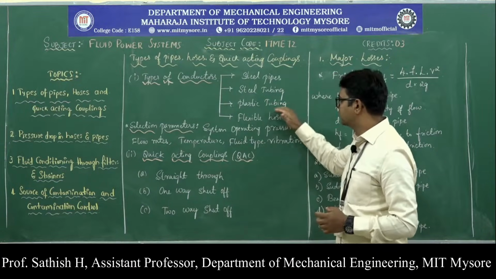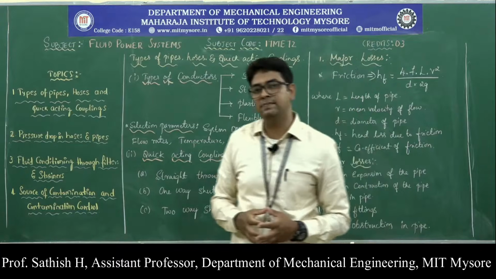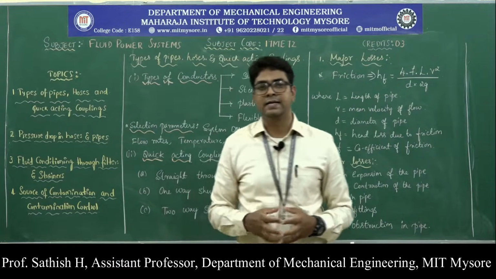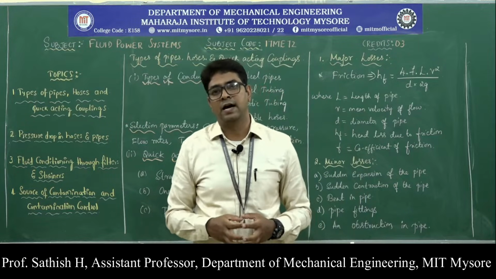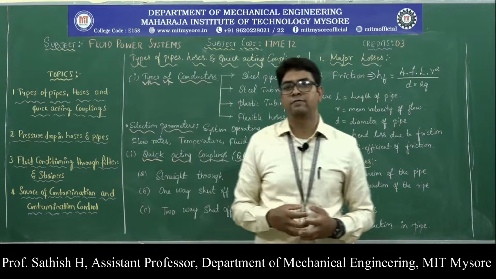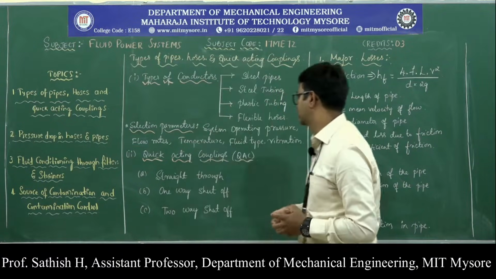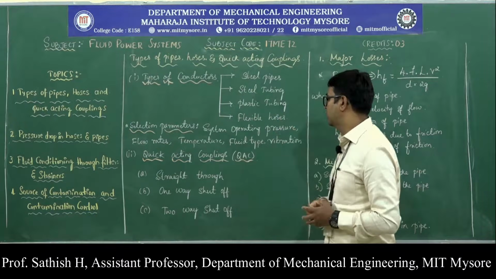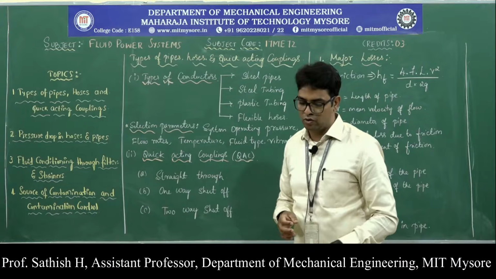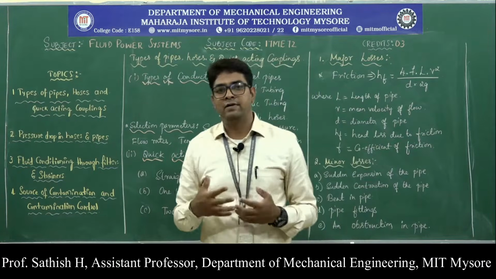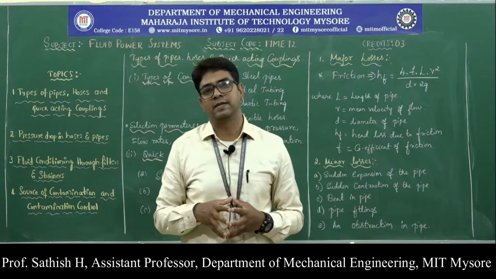And then plastic tubing, which is very widely used in industry because it is not so costly. It is cheaper compared to the other types, and it is also very flexible in designing these hydraulic circuits. And then there is one more important type, called flexible hoses. Flexible hoses are used whenever there is movement of the components of the hydraulic system.